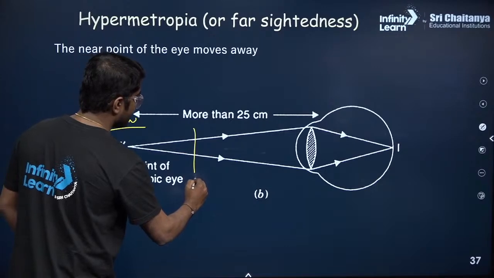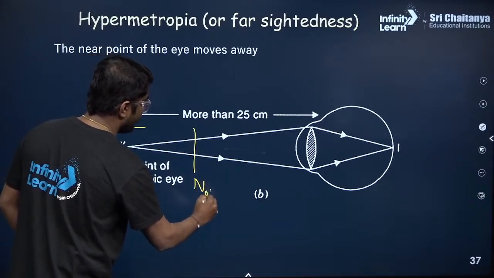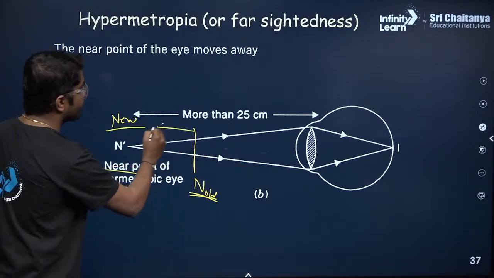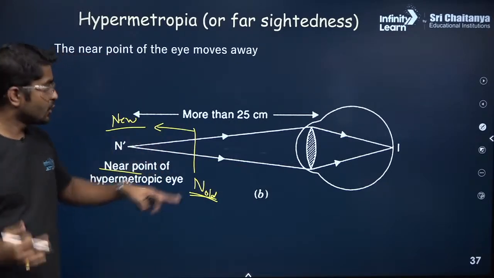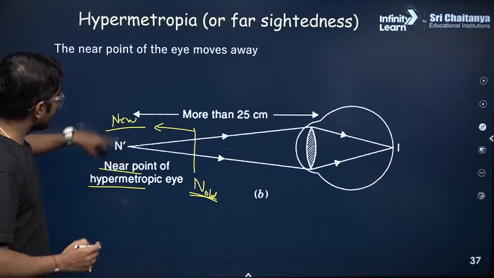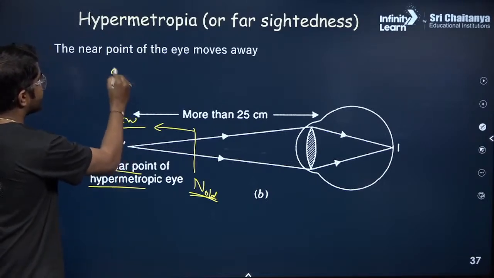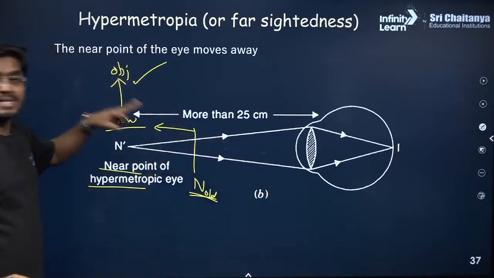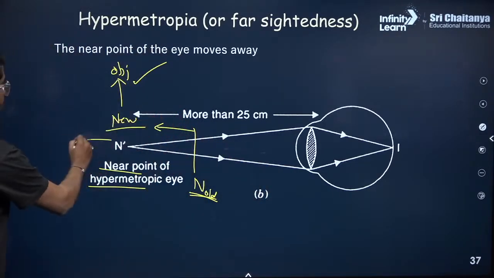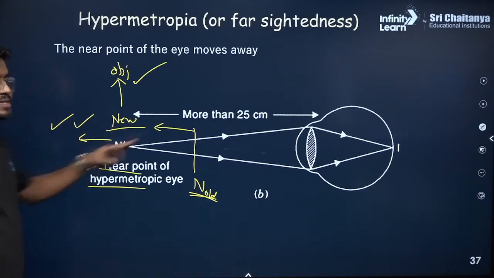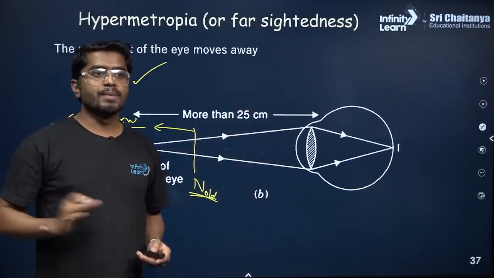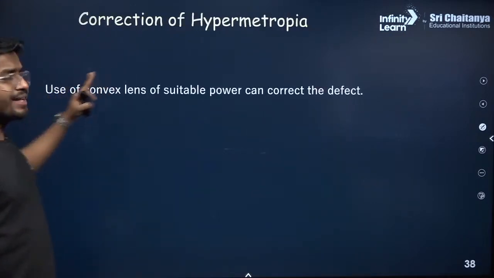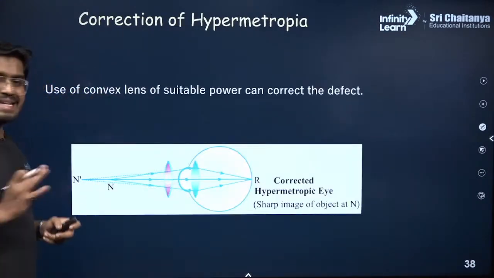This could be the old near point which is 25 centimeter. So it has shifted away from the 25 centimeter. So if you place an object at this location, then it is clearly visible. So anything beyond that is clearly visible to this hypermetropic person. Alright. So now how do we correct it? Very easy, very simple.